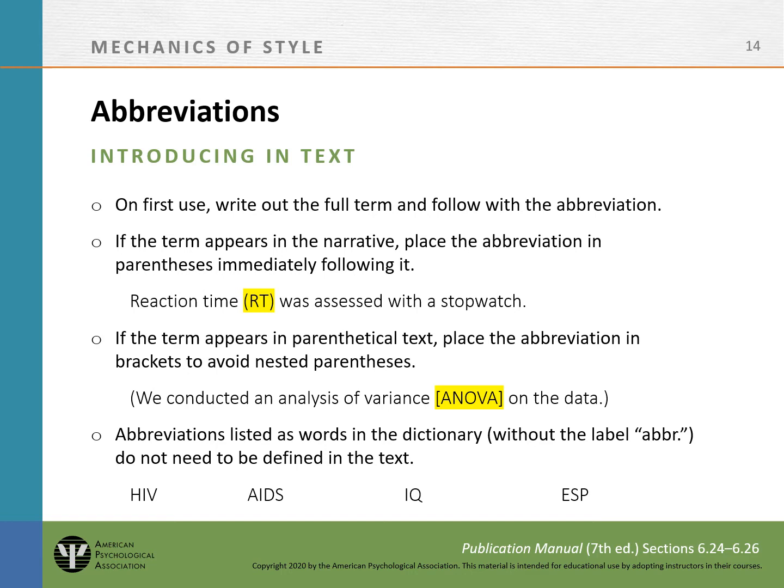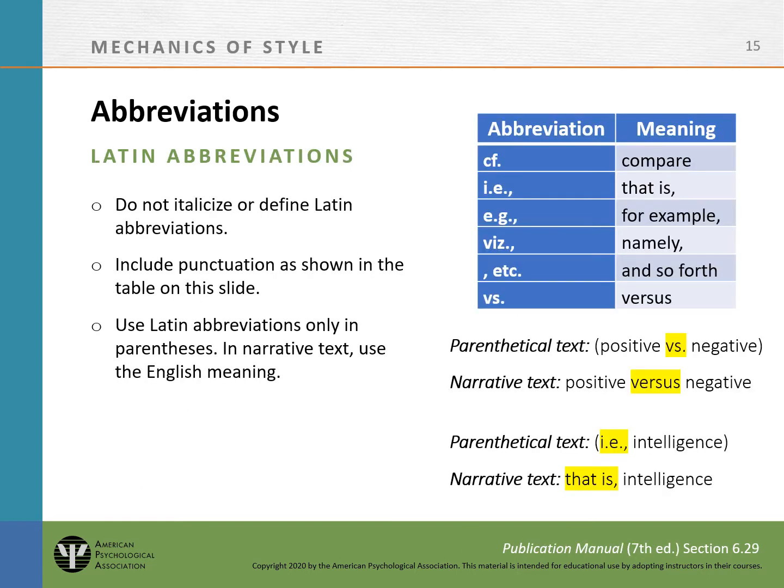Abbreviations listed as words in the dictionary do not need to be defined in the text, such as something like IQ. Avoid defining an abbreviation in a heading. Still write out the full term if appearing for the first time in the heading, then write out the term and put the abbreviation in parentheses the next time it appears in the text. If a statistical test is mentioned at least 3 times in the paper, you can provide the full term and its abbreviation in parentheses at first mention, and then use the abbreviation for subsequent mentions, for example, using ANOVA.